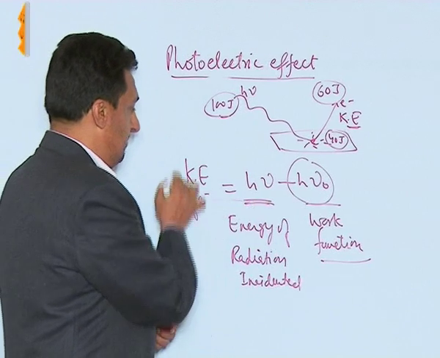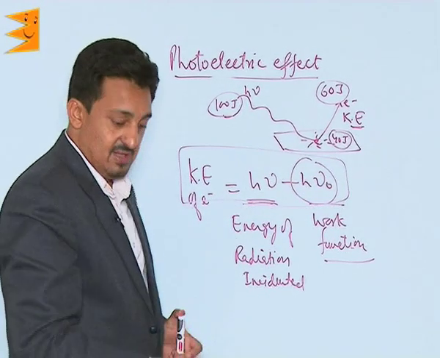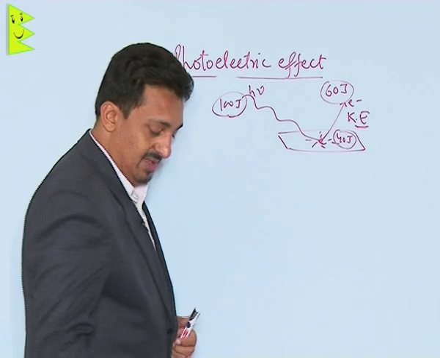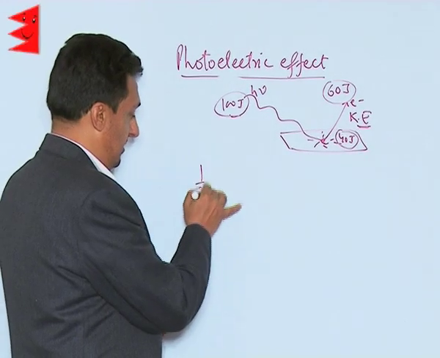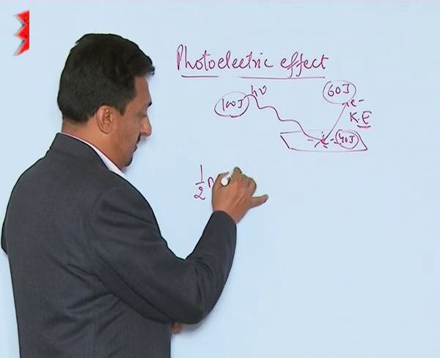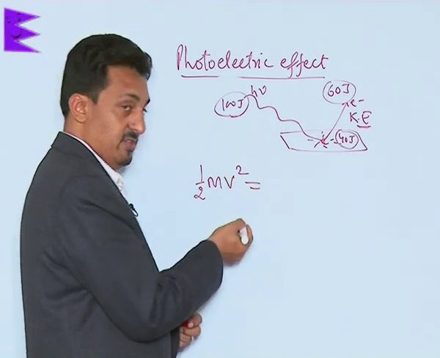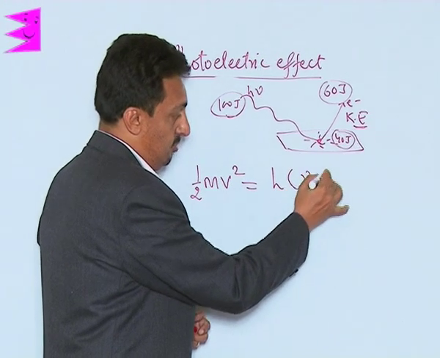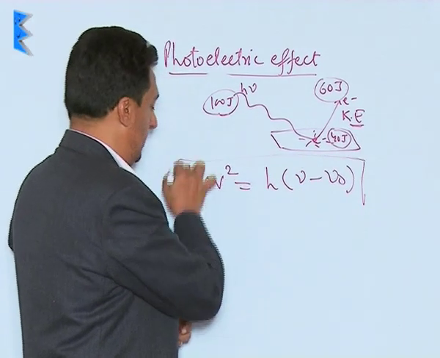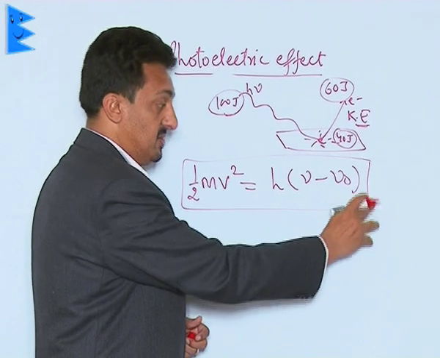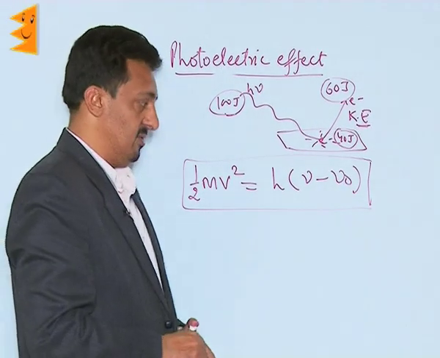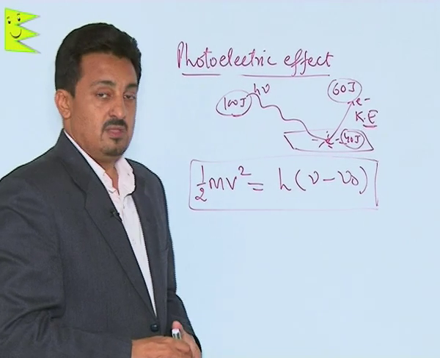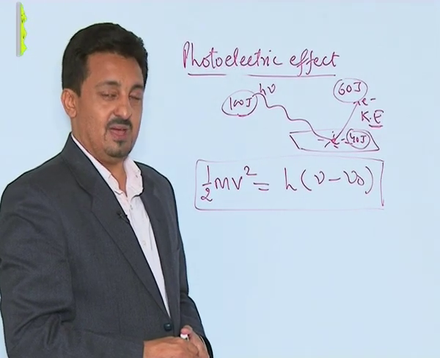So this is the major formula, which can be written as half m v square, where v is of course the velocity with which the electron is knocked out, equals h times nu minus nu naught. Nu naught, we know, is the threshold frequency, the minimum frequency which is required to knock out an electron. So this is what the formula is, and this is what the photoelectric effect is, which has been explained by Einstein.